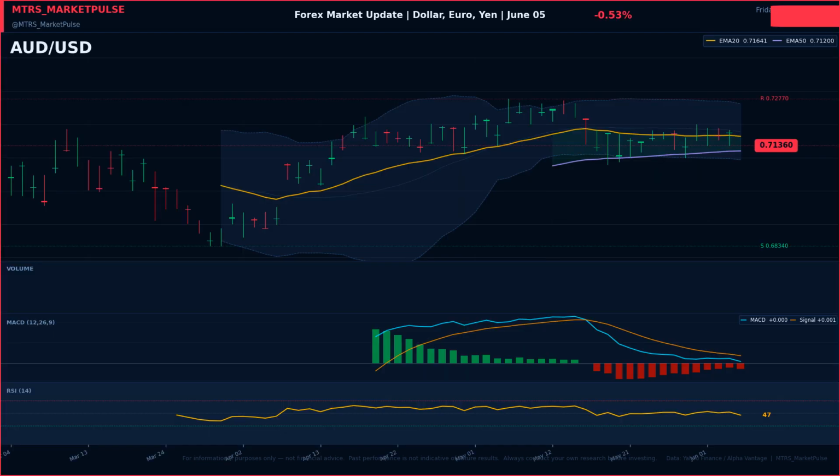Our near-term view on Australian dollar to US dollar. Australian dollar to US dollar is in a consolidation phase, a pattern that can precede a significant directional break. Watch the $0.7279 resistance and $0.6993 support as the boundaries of the current range.